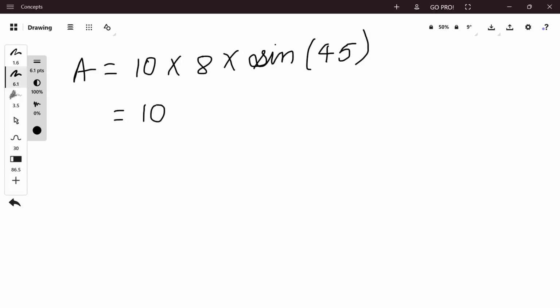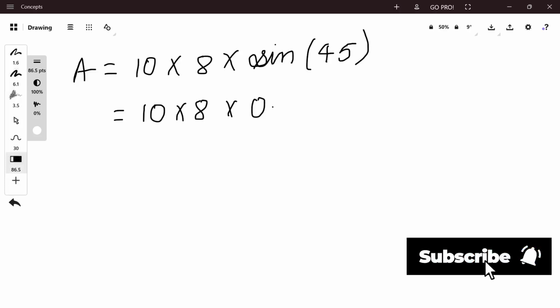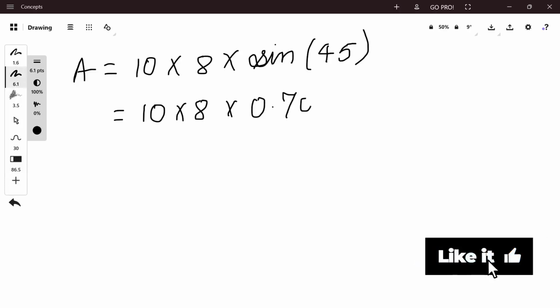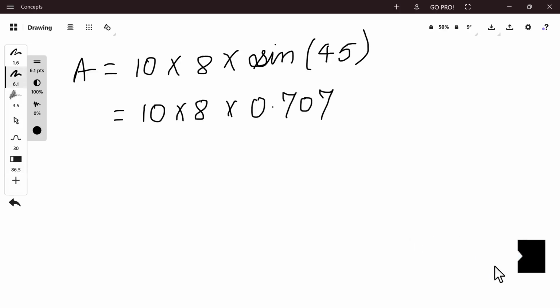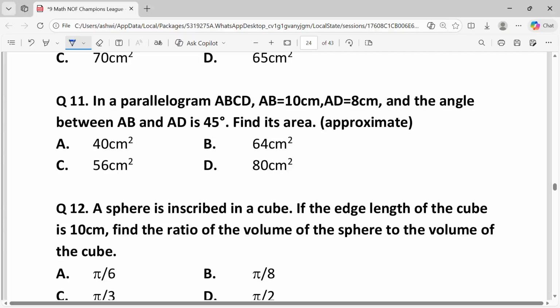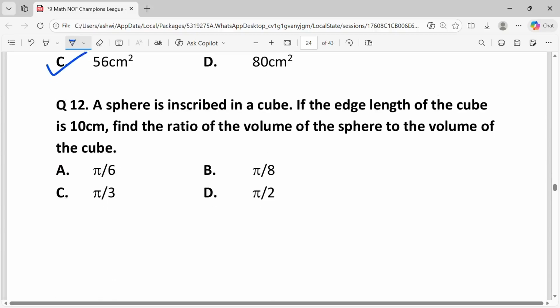That is 10 into 8 into 0.707, which is equal to 56.56. Comparing with the options, it is closest to 56 centimeter square, that is option C.